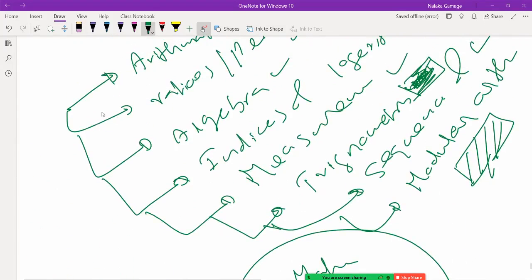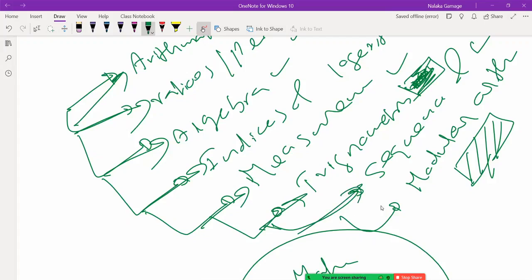Take a piece of paper, right? What am I supposed to know? Yes, I'm supposed to know arithmetic. I'm supposed to know ratios and percentages. I'm supposed to know the algebra, right? Not everything, right? Things that are done in your O level. Indices and logarithms, measurements, trigonometry, sequence and series, modular arithmetic. Yes, these are the things I'm supposed to know. I'm ready, right? At any time I'm ready. So that is the confidence that you need, okay?